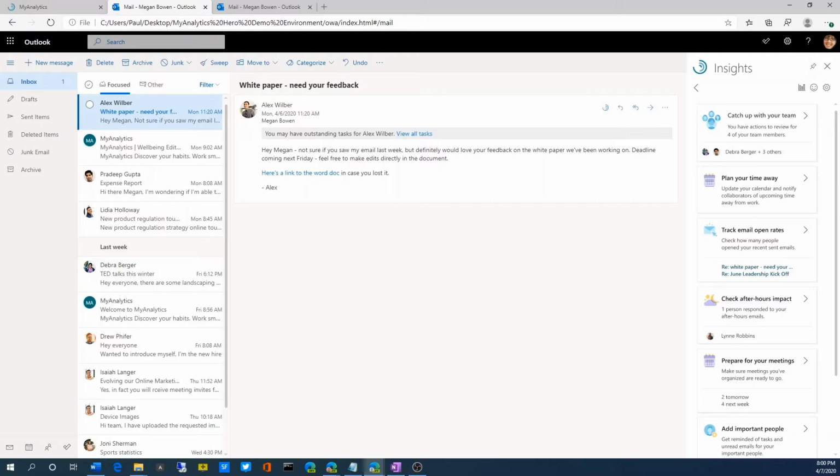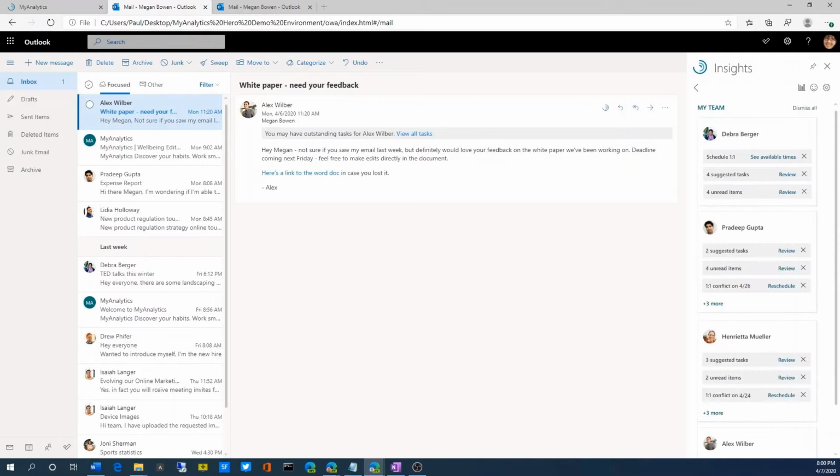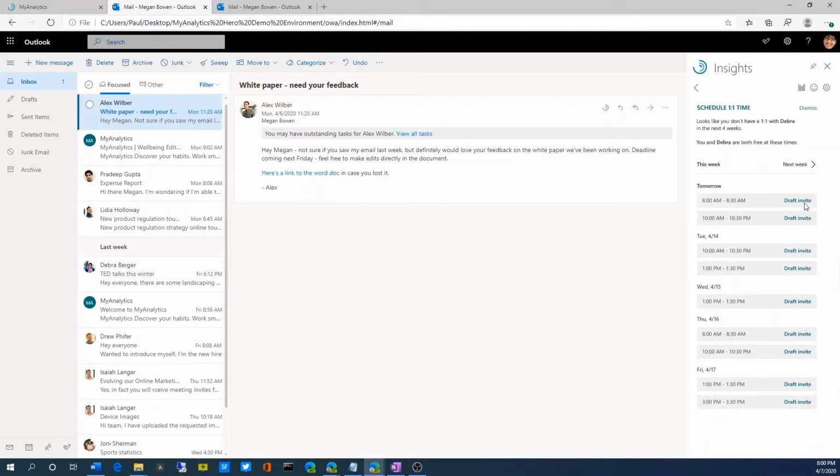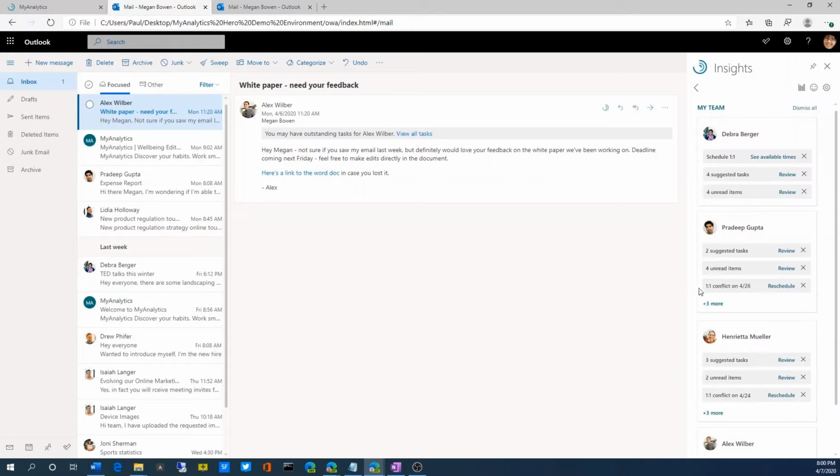Megan can also use Insights to catch up on current activity by her team and tackle some outstanding tasks. She can quickly reschedule a meeting with one of her direct reports, Deborah. She can quickly look for available times to book her meeting. She sees that Deborah has these potential times available. She can also see that Pardeep has a one-on-one time conflict, so she would have to reschedule this particular meeting. In this case, she chooses to dismiss all tasks.